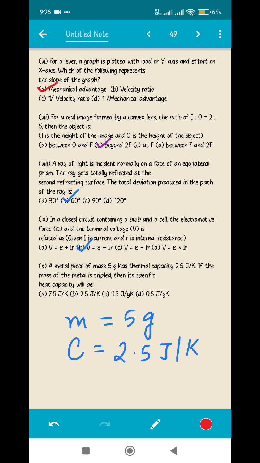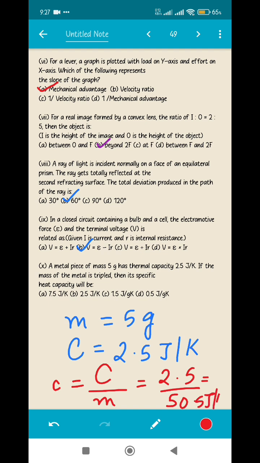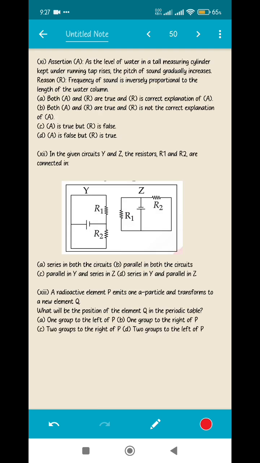If you remember the relationship, specific heat capacity is equal to heat capacity divided by mass. This is a very direct question from the relationship. So 2.5 divided by 5, the answer is 0.5 joule per Kelvin per gram. So the correct answer will be option number D. Next question is assertion reasoning based.